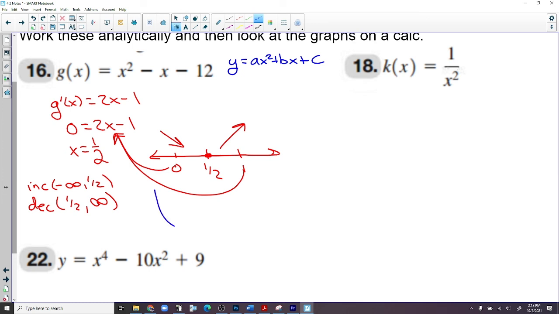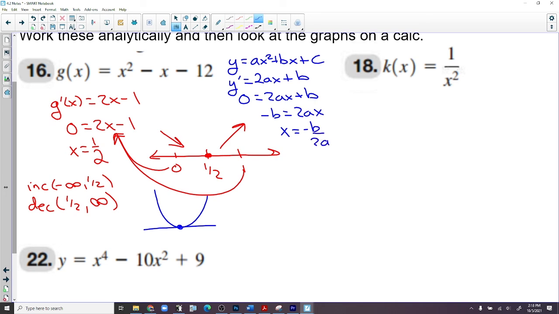Well, isn't the vertex where the slope of the tangent line is 0? Right? You agree with that too? So if we took the derivative of this, what would the derivative be? 2ax plus b, right? Okay, and then we set that equal to 0. And then we minus b and divide by 2a. So there's your vertex formula.